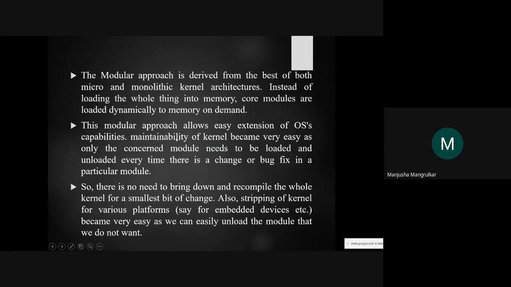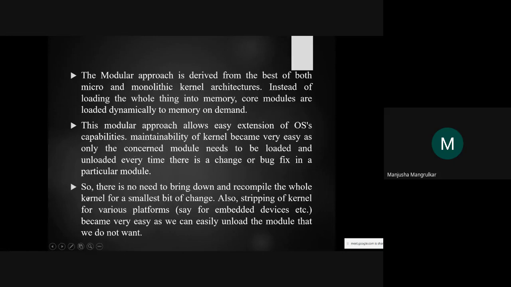Maintainability of the kernel becomes very easy, as we are only concerned with the module that needs to be loaded. It is very easy because only that module is loaded there. So maintainability is easy, and it is uploaded every time there is a change or bug fix in a particular module. Whenever we upload the module into the kernel system, it will fix the bugs. That is the combination of monolithic and microkernel.